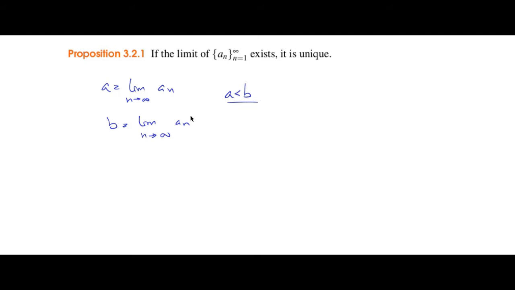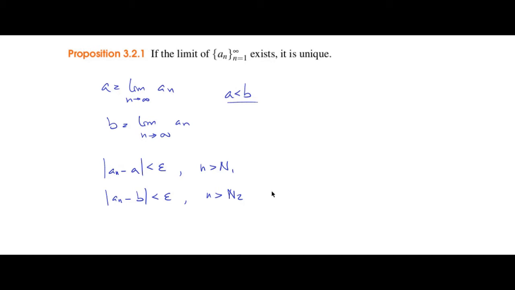Now, according to the definition of the limit, we have |a sub n minus a| is smaller than epsilon for some n greater than capital N sub 1, and then |a sub n minus b| is smaller than epsilon for some n greater than N sub 2.